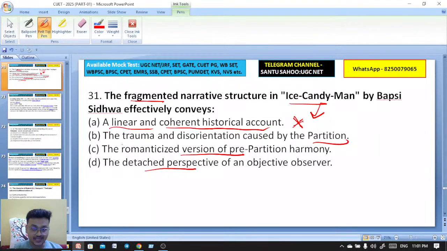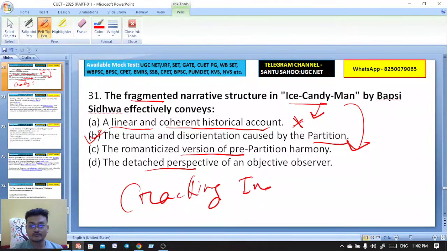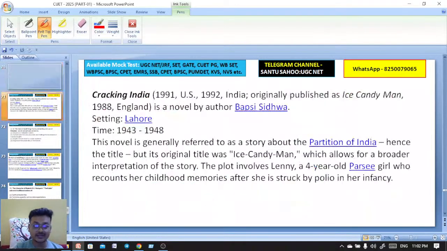Bapsi Sidhwa's novel Ice Candy Man. What is the other title of Ice Candy Man? Will you please tell me in the comment box? What is the other title of Ice Candy Man? Cracking India. Okay. Cracking India. Got it? Must remember Cracking India.